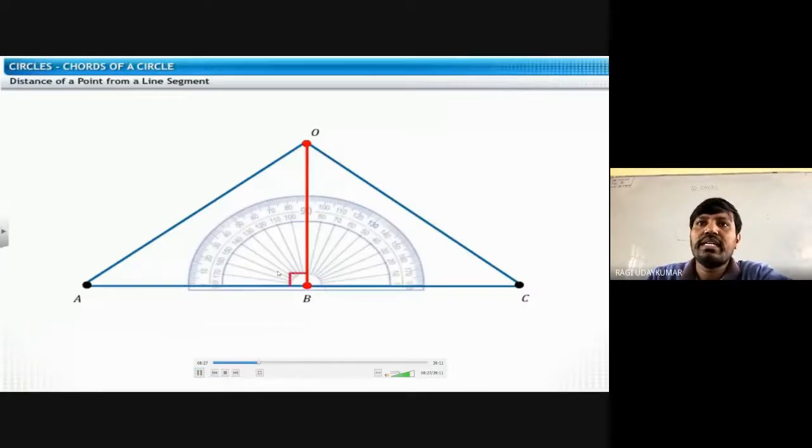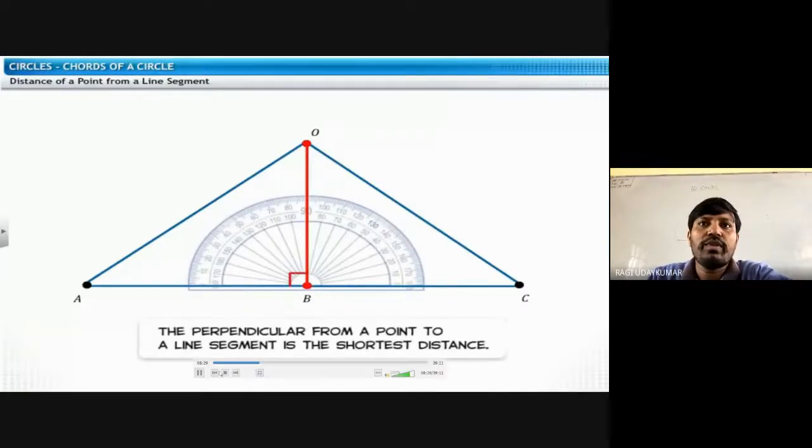So what is the statement here? The perpendicular from a point to a line segment, a point and line segment AC, the perpendicular line is the shortest distance. Is it clear to you?